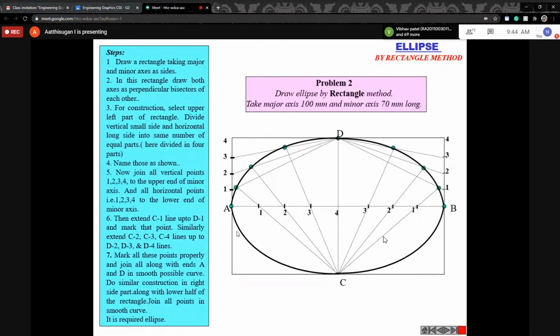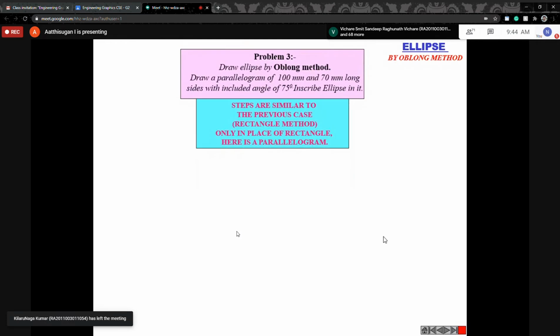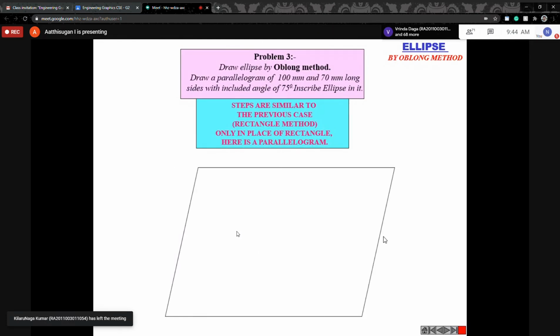But in our case, you will draw the oblong method. The oblong method is the same. In this case, just draw the rectangle at some angle like this. The angle must be 75 degrees. You can use the inscribed ellipse. The included angle is 75 degrees, that means this angle. Initially, with a normal rectangle, the included angle is 90 degrees.